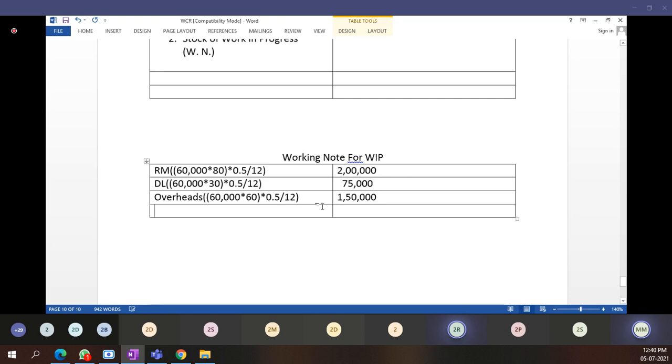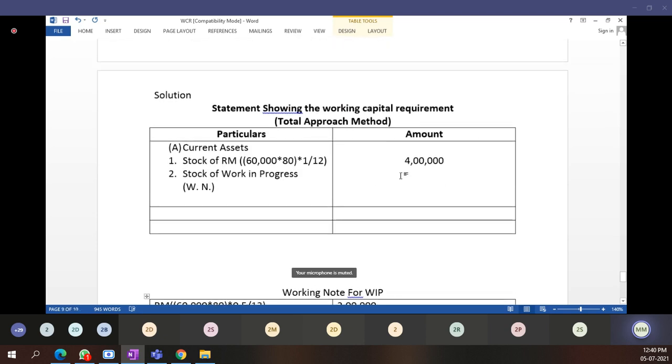Then the total comes how much? WIP. How much comes? 4,25,000. Okay, this is clear. We have to write 4,25,000 here.